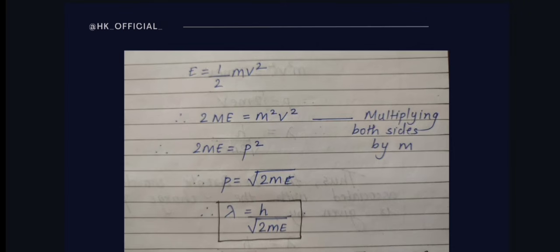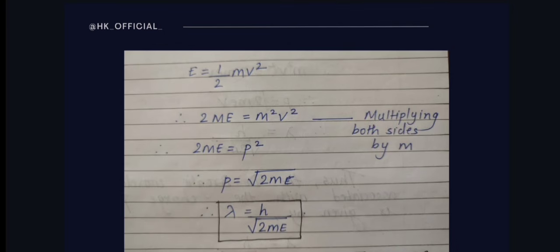Now just rearrange this equation. Take it as 2E, which is equal to mv square. Now on the same line, multiply both the sides by m. m is nothing but the mass. So here 2mE is equal to m square v square. Now we all know what mv is. mv is nothing but p, that is momentum. So m square v square will be equal to p square, that is momentum square. So we will just substitute it and we will get 2mE is equal to p square.